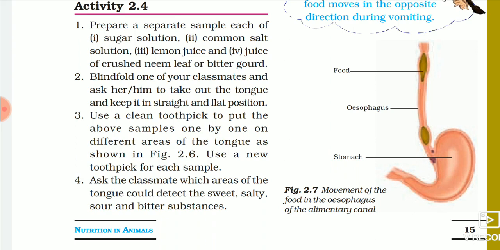Now what happens to the food in the stomach, that we will see in our next part of the video.